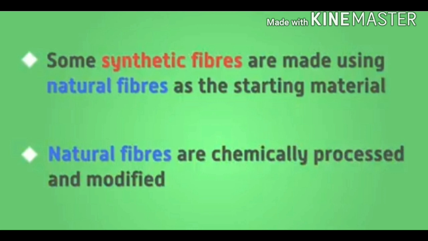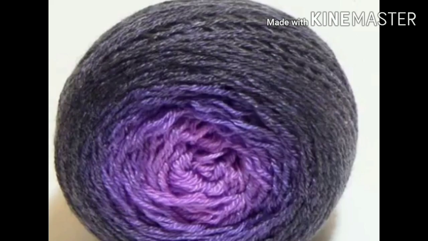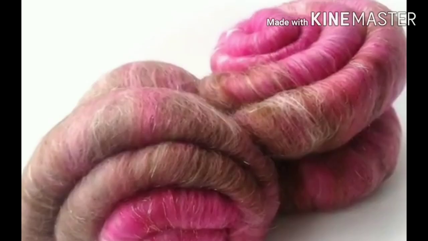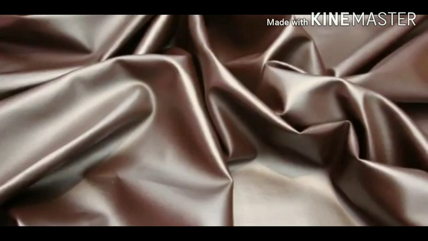Synthetic fibers are produced by combining some natural materials with the chemicals. Rayon, nylon, polyesters are some of the synthetic fibers.